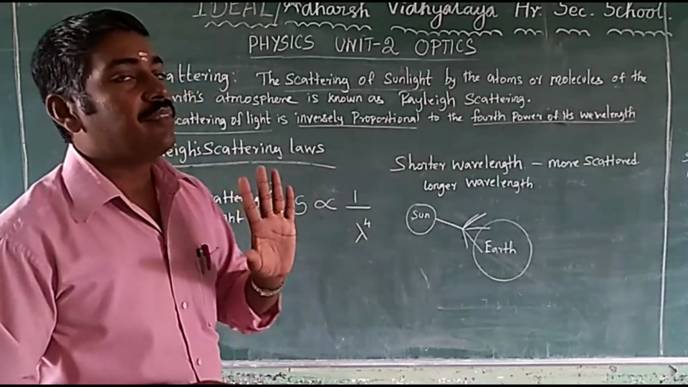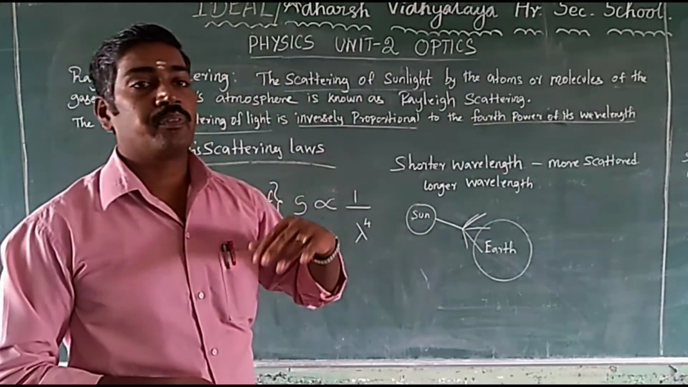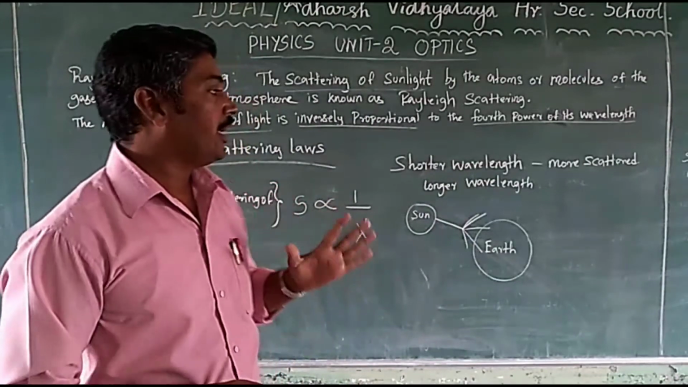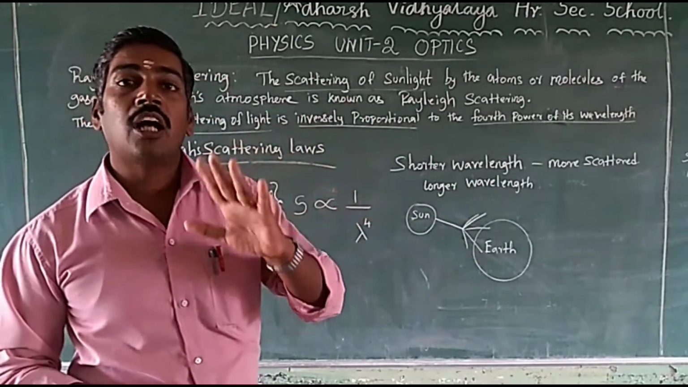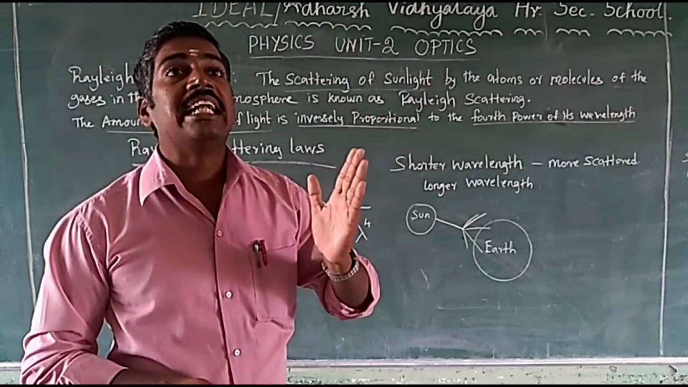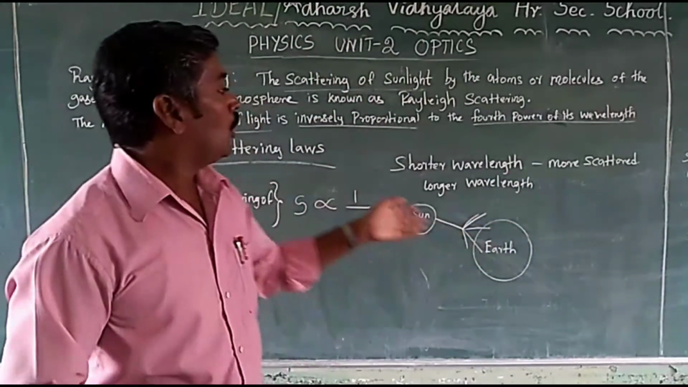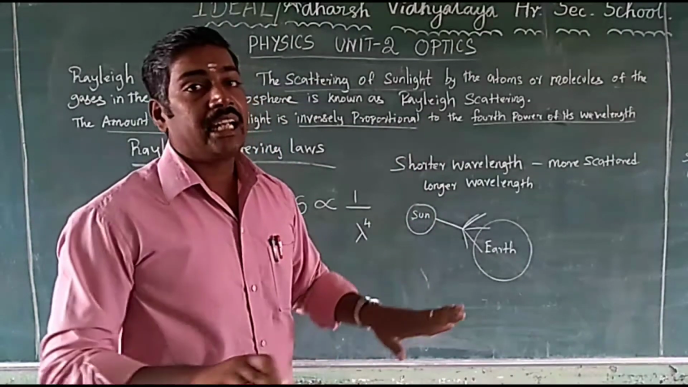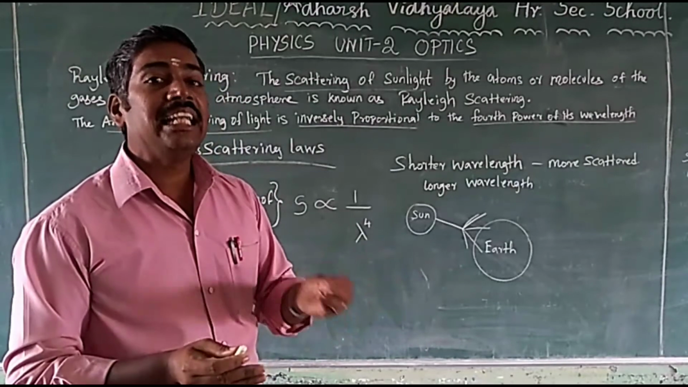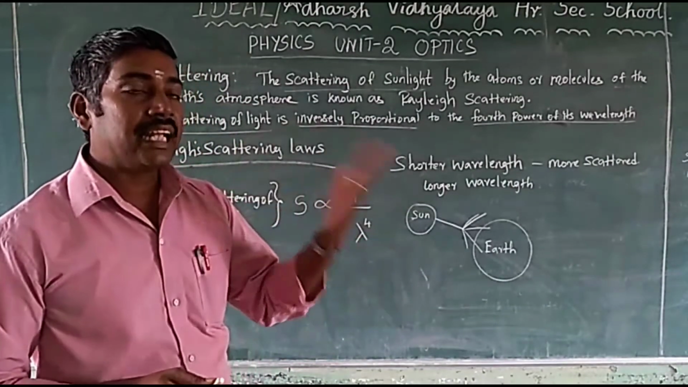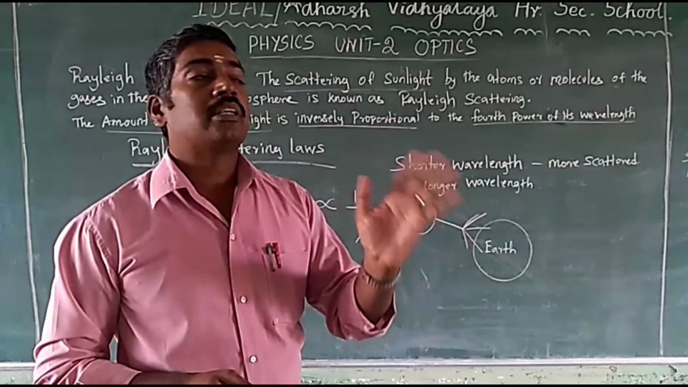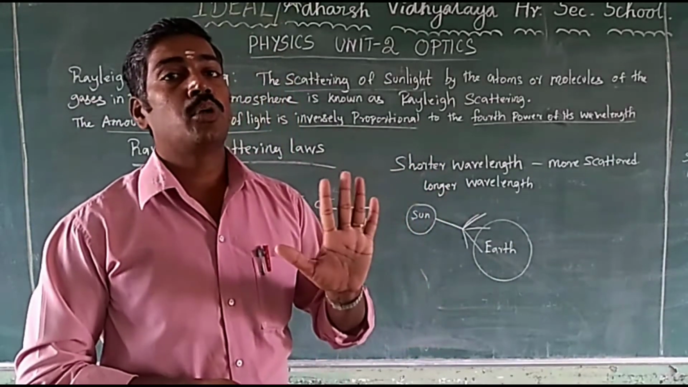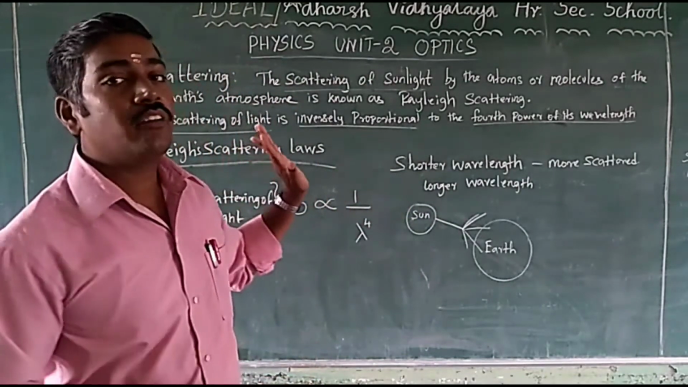But at sunrise and sunset time, the sky is also red color. Why? At sunrise and sunset time, compared to afternoon time, the distance is very high. So the shorter wavelength blue color is totally scattered away, and the red color is least scattered. So you see the sky red at sunrise and sunset. The reason for the sky being blue and red is Rayleigh's law of scattering.